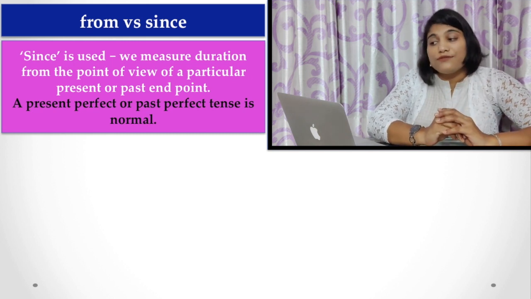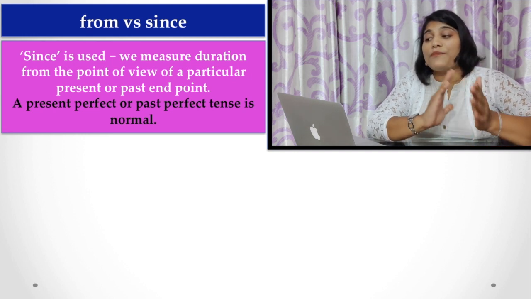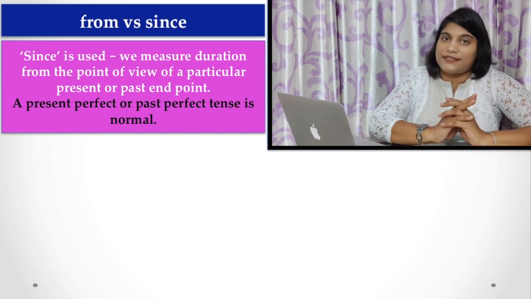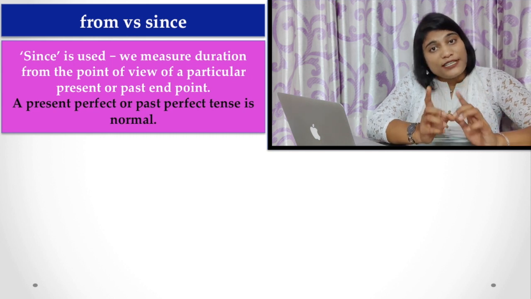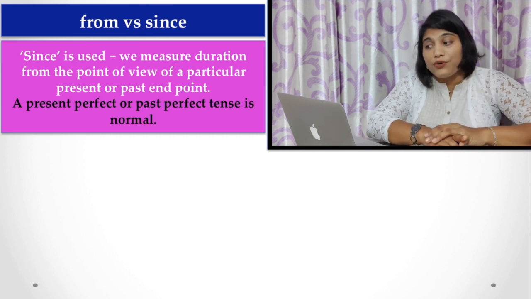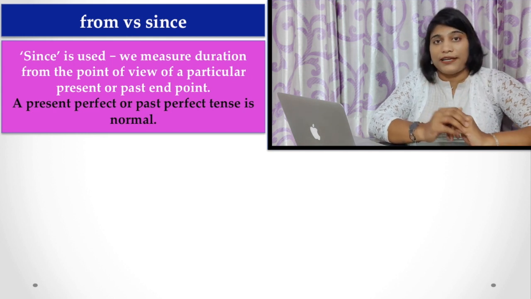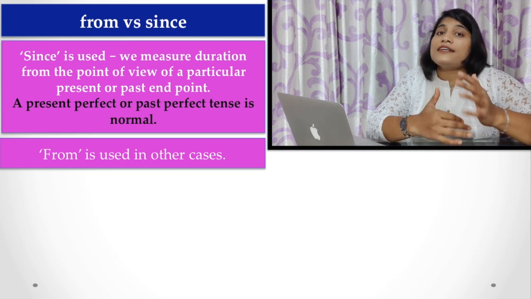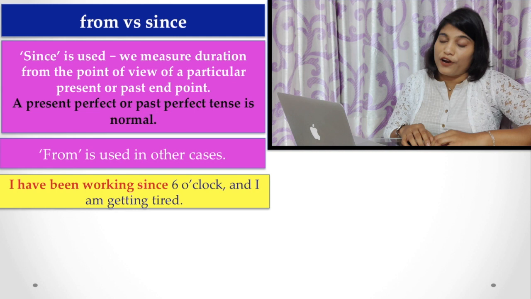Since is used usually to measure duration from the point of view of a particular present or past tense. That means when you are using the preposition since, you have to use either present perfect tense or past perfect tense. But in case of from, other tenses are used. Here are the examples for you.